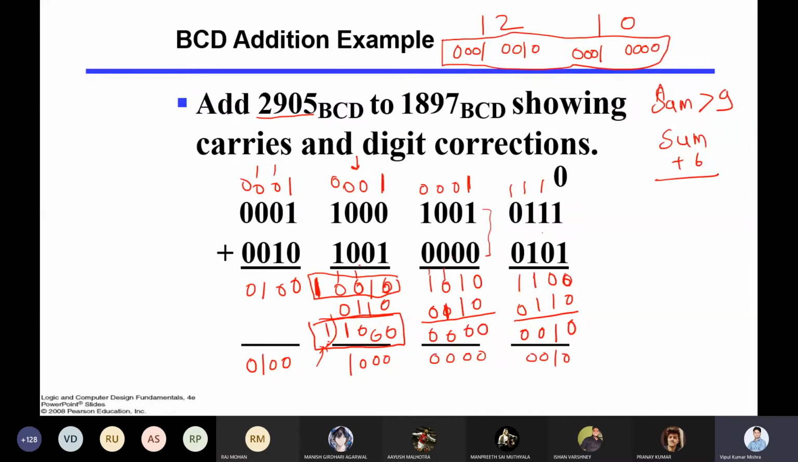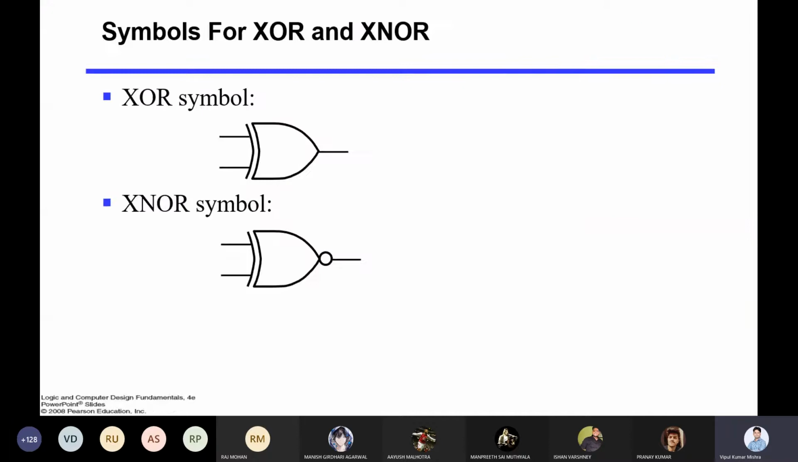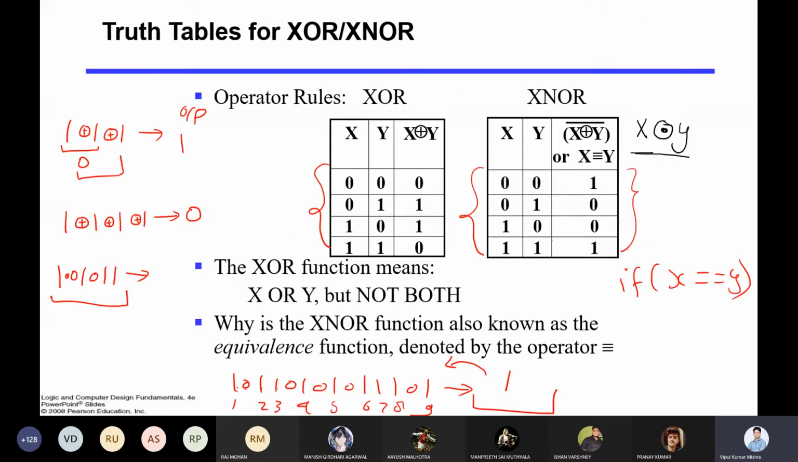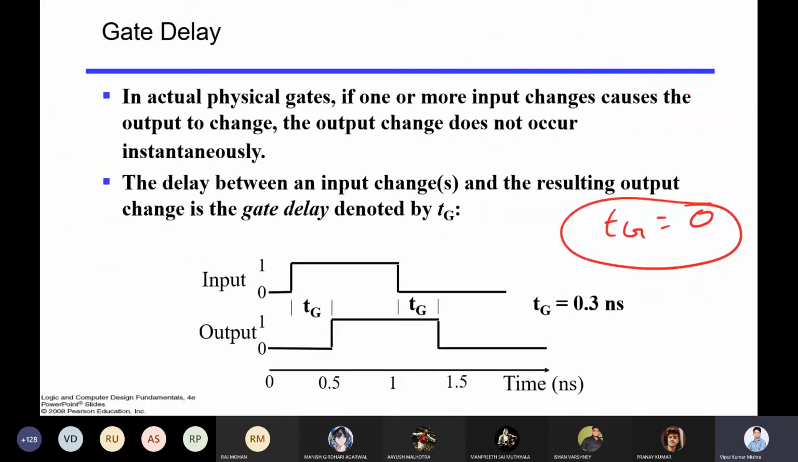Okay, now let's move forward. Where our discussion was over, we have gone through different gates: AND gate, OR gate, NOT gate, NOR gate, NAND gate, XOR and XNOR gate. Now today we'll talk about further, and the very first thing we are going to discuss is gate delay.